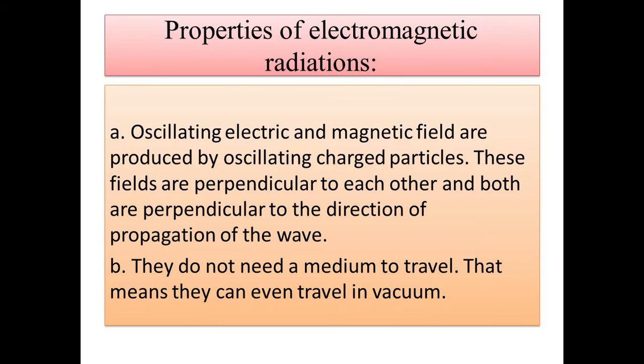So what are the properties of electromagnetic waves or radiations? They have electric and magnetic fields which are produced by oscillating charged particles. Oscillating means to and fro motion of charged particles. These fields are perpendicular to each other. So basically there are three candidates: electric field, magnetic field, and direction of propagation. All three are mutually perpendicular to each other.